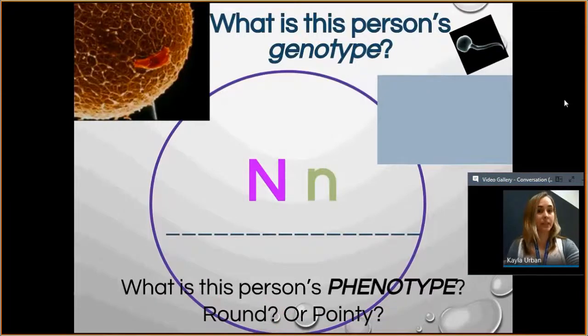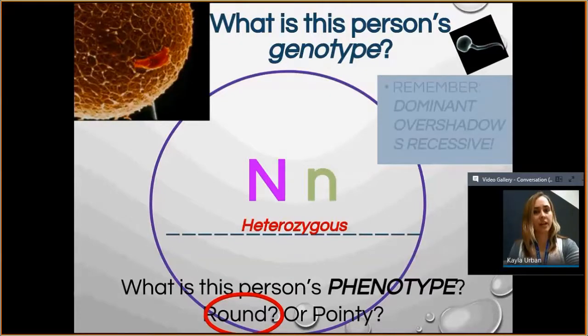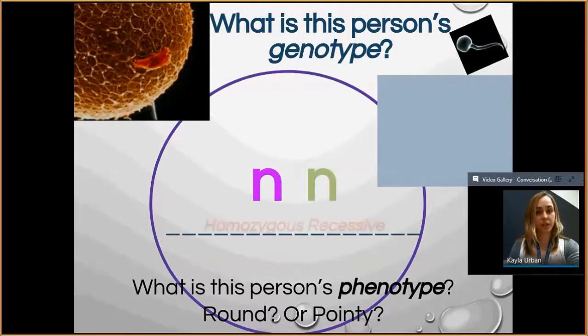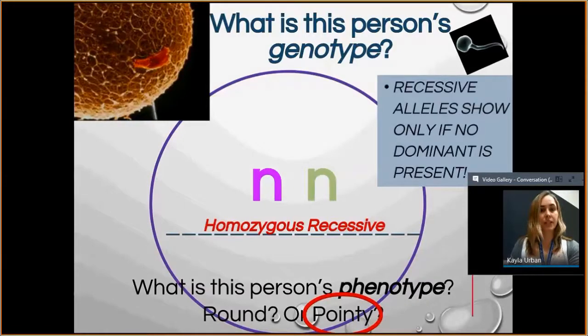If you have capital N, little n, what is the person's genotype? And what is their phenotype? They are heterozygous because they have two different versions of the allele. And they still have a round nose because dominant traits overshadow recessive traits. Then this person's genotype, homozygous recessive, and here's the first person with a pointy nose. Recessive alleles show only if no dominant trait is present.